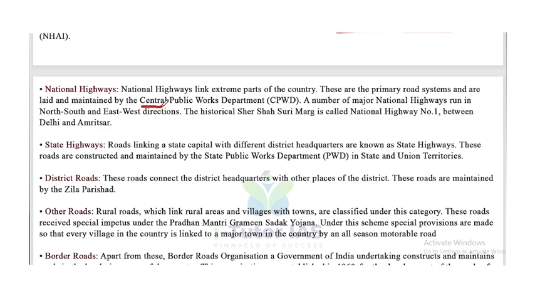A number of major national highways run in north-south and east-west direction. The historical Sher Shah Suri Marg is called National Highway number 1, that is NH1, between Delhi and Amritsar.